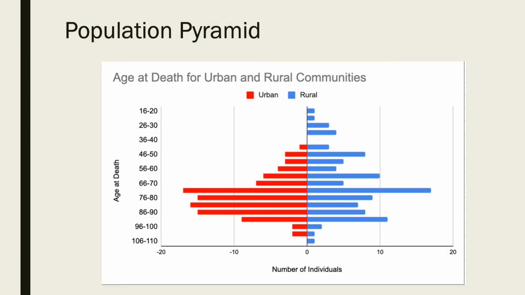So, after all that data collection, here are the results that we obtained. Using our data, we first made a population pyramid that shows both the range and distribution of deaths in each age interval. In the pyramid, we can see that the rural population has a wider range of deaths, meaning people are dying at both a younger and an older age.